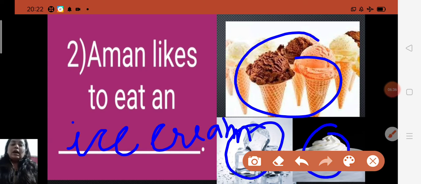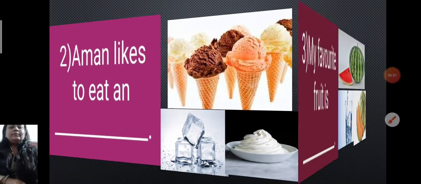So what you all have to fill here is a compound word or compound noun. So what will you write here? Aman likes to eat an ice cream. Aman likes to eat an ice cream. Okay, children. Now move to the next.